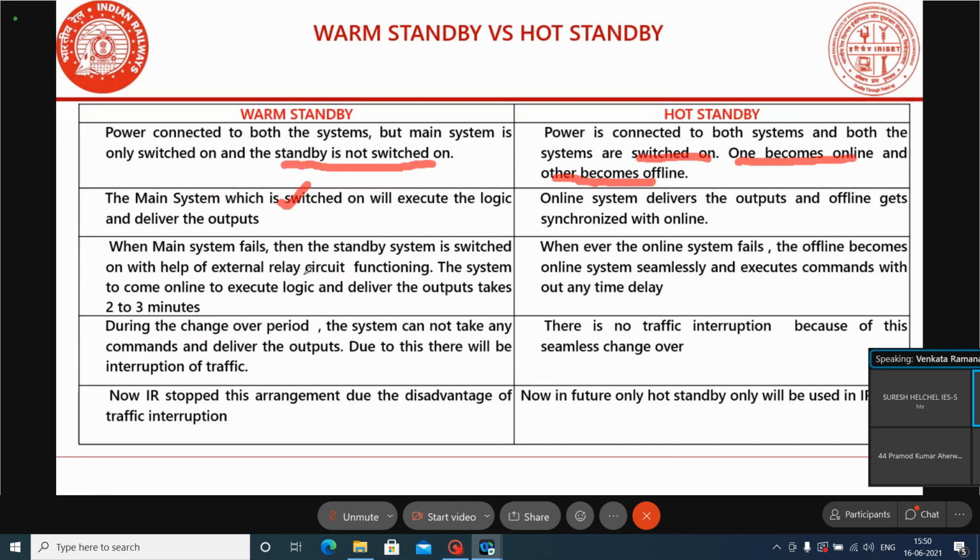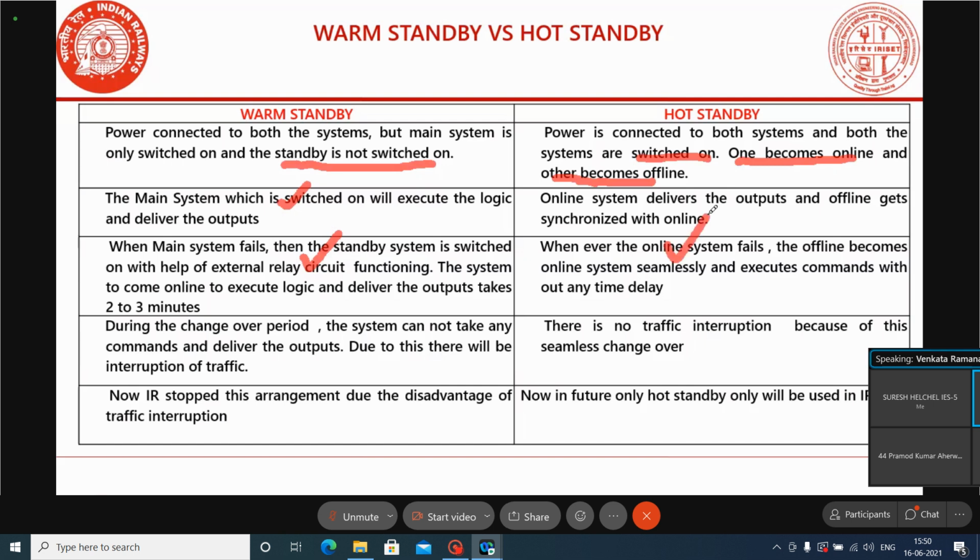In a warm standby system, traffic will be interrupted when the working system fails and the second system has to switch on. It takes some time, depending on the system, a minimum of 3 to 5 minutes of interruption.